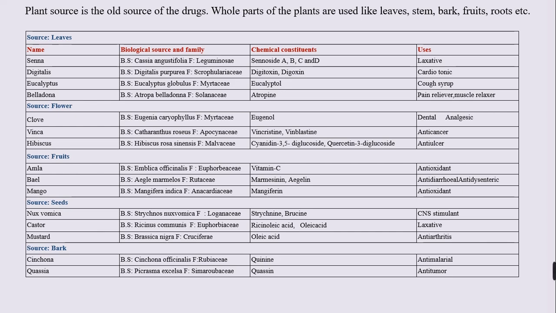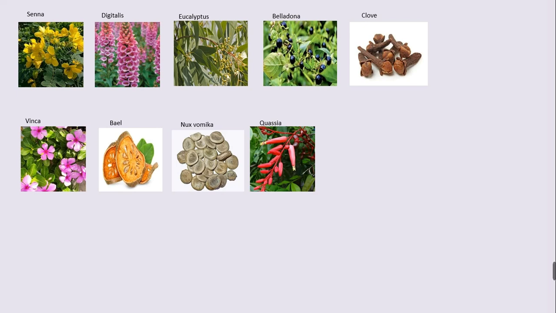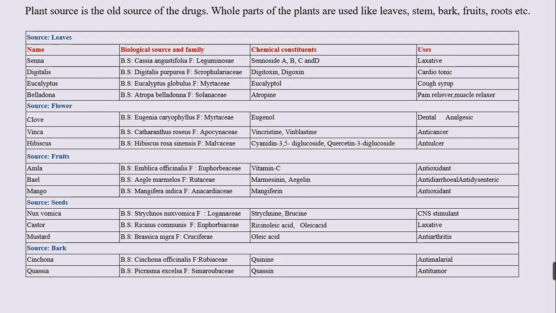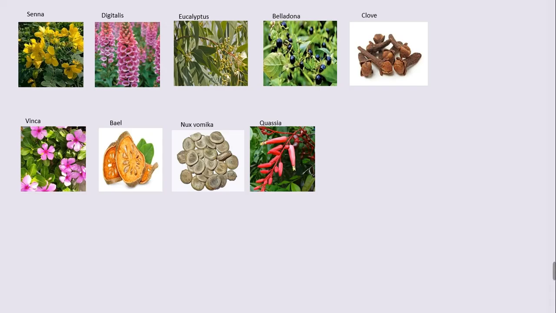Many times what happens is, we might know the source, for example we might know vinca, clove in our vernacular languages, but we might not know the English name. Let me give you this example, like the vinca flower. Outside of our home we have seen this vinca flower, but we might not know the name. So for your better understanding, here are the different leaves, flowers, fruits, seeds, and barks, and you can see here the images.